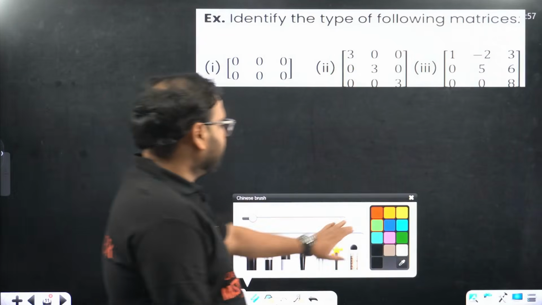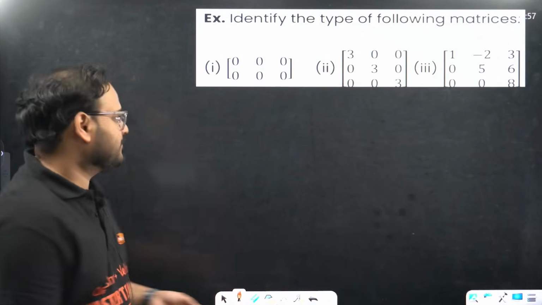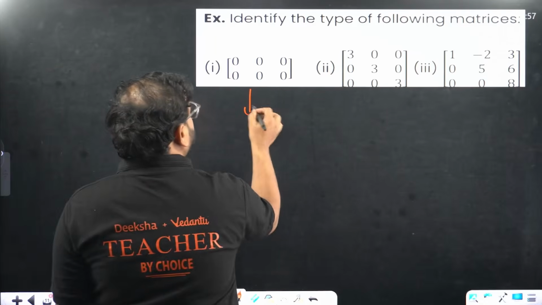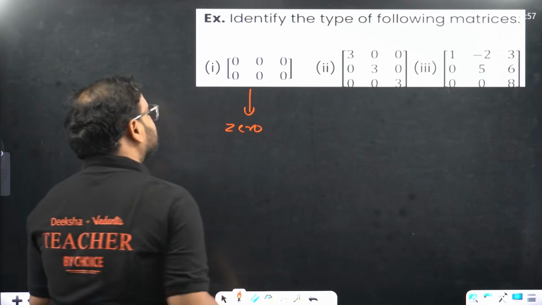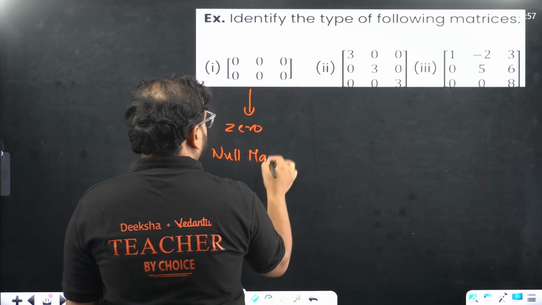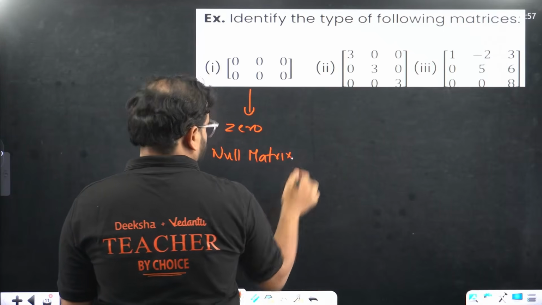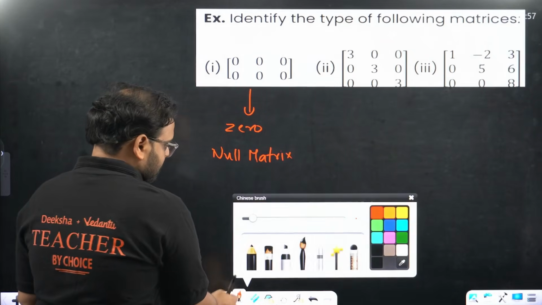Identify the type of following matrices. What is this? Zero matrix, null matrix, null matrix, right? Null matrix, clear, no?